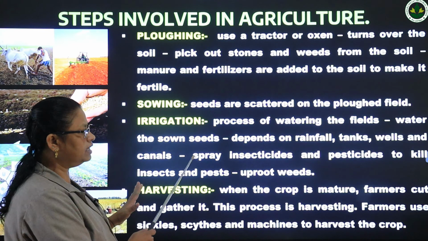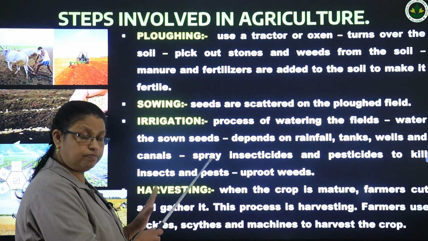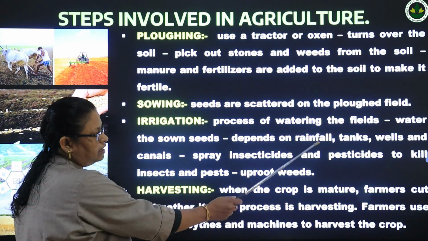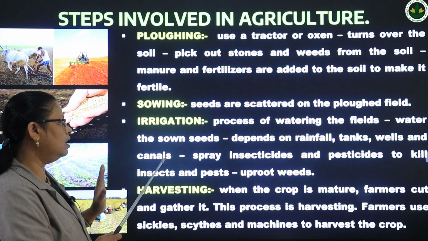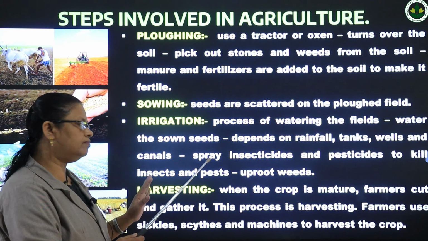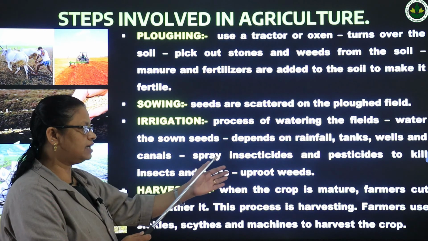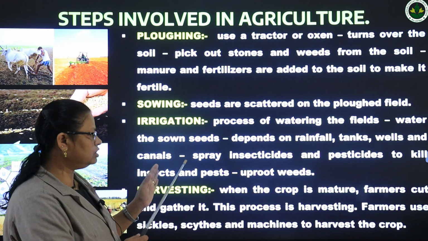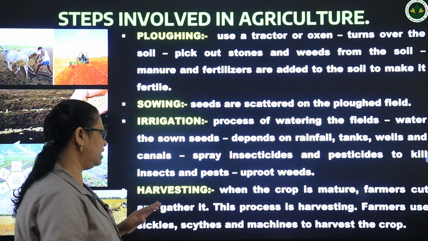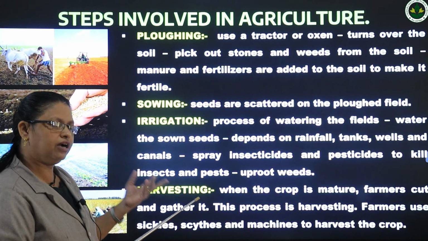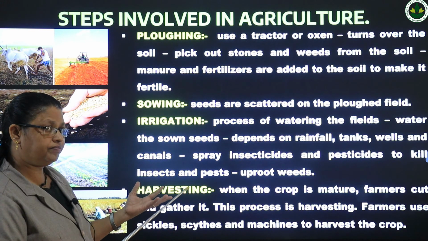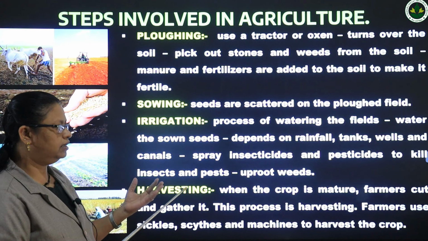Water the sown seeds, and the farmers depend on rainfalls, water from tanks, wells and canals for irrigation. And to protect the crops from insects and pests, we have to spray insecticides and pesticides, okay, that kill the insects and pests. Then we have to remove the unwanted plants.